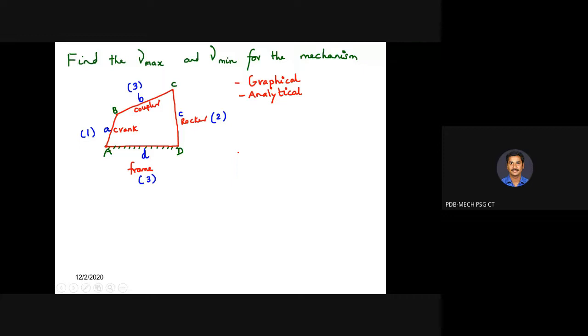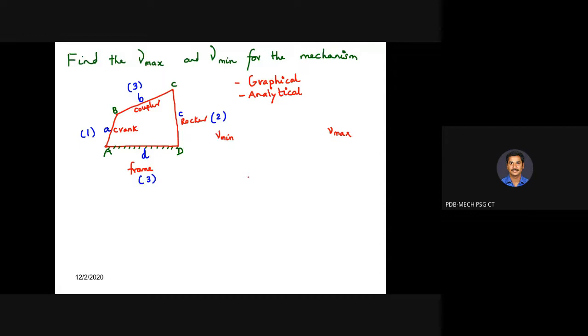In the graphical approach you need to draw as per scale, and after drawing as per scale you need to measure the minimum and maximum transmission angle. So first let me proceed with the frame. I know the dimension of the frame, that is 3 centimeter. First I need to draw a 3 centimeter line. First I'm going to proceed with the minimum transmission angle, followed by the maximum transmission angle.